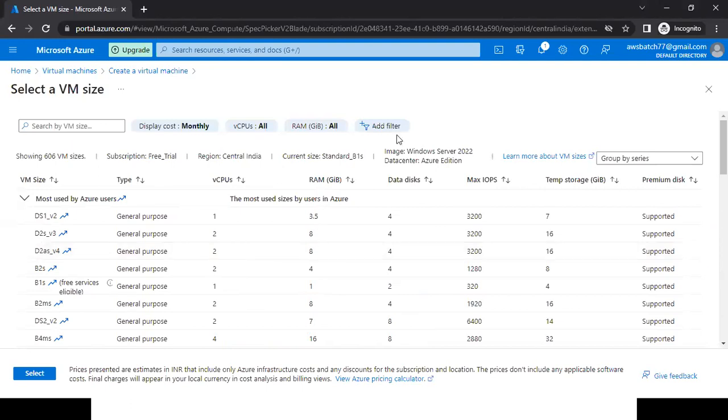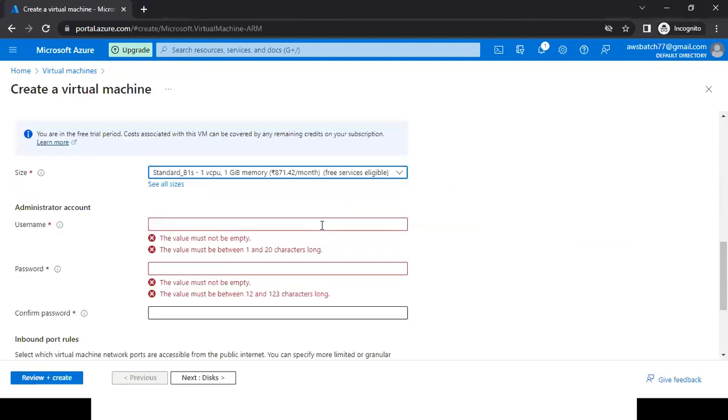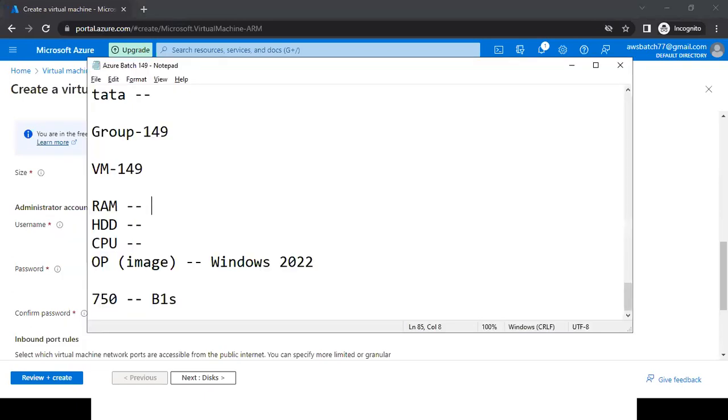And whenever we select the B1S type, we are getting 4 GB of temporary storage from their side. So I'm going to select B1S. How much CPU and RAM will we get? 1 CPU, 1 GB of RAM.